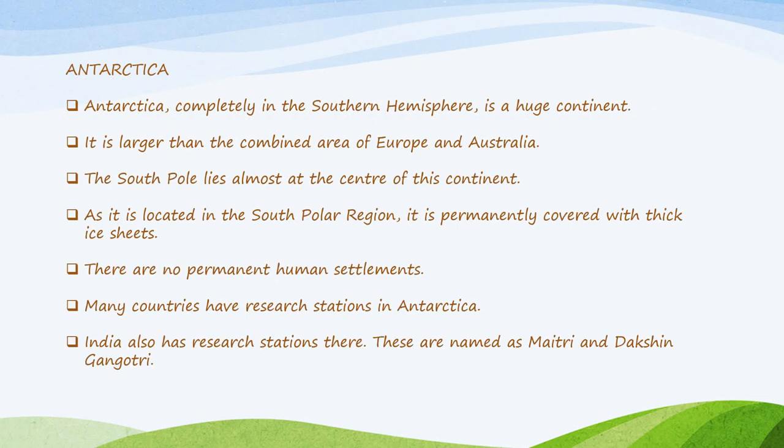Antarctica. Okay, so Antarctica is completely in the southern hemisphere. It is a huge continent. It is larger than the combined area of Europe and Australia, and the South Pole lies almost at the center of this continent. And as it is located in the South Polar region, it is permanently covered with thick ice sheets, and there are no permanent human settlements. And for research purposes, many countries have their research stations built in Antarctica. India also has stations there, and it is important for you to know its name. Its name is Maitri and Dakshin Gangotri.